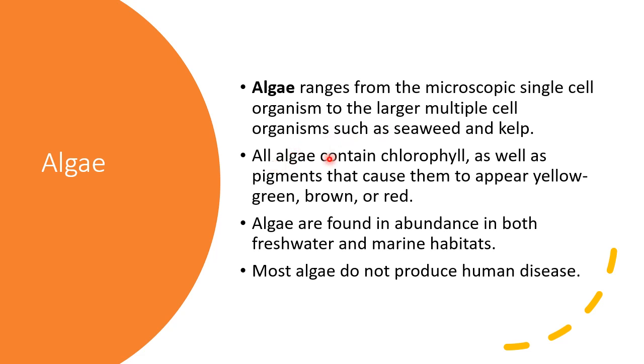Now algae, like plants, also have chlorophyll. Due to the presence of chlorophyll, they can synthesize their own food, and because of various pigments, their color may be yellow, green, brown, or red. Algae can be found both in fresh water as well as in marine habitats. They are found in huge amounts, and most algae do not produce human disease. They are not harmful to us.